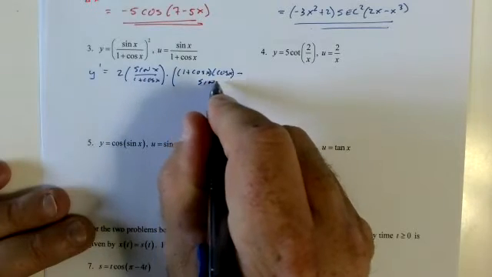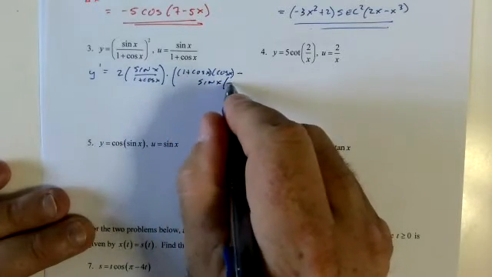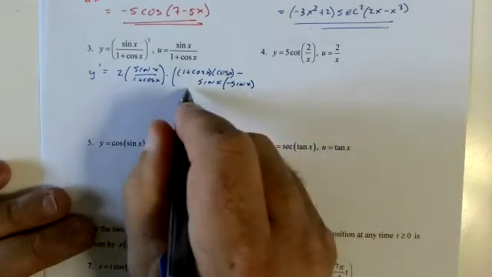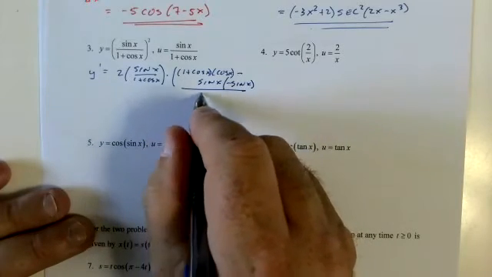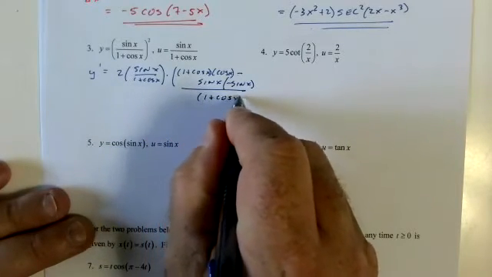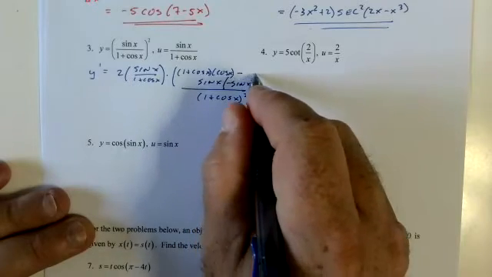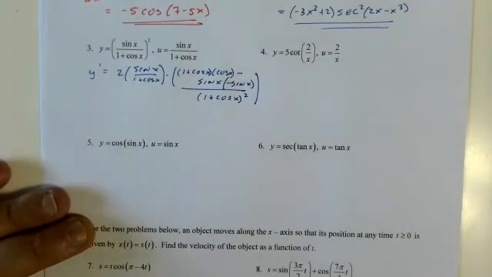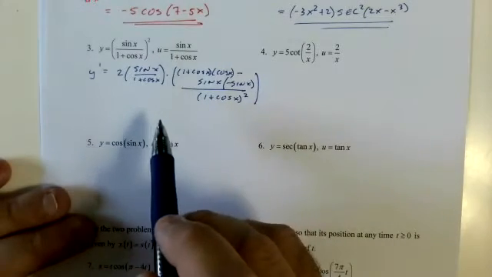High, d low. Sorry for the mess. Yeah, I probably should have done this by substitution, make it easier to see, but that's fine.